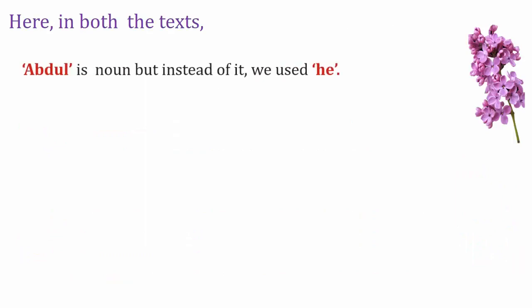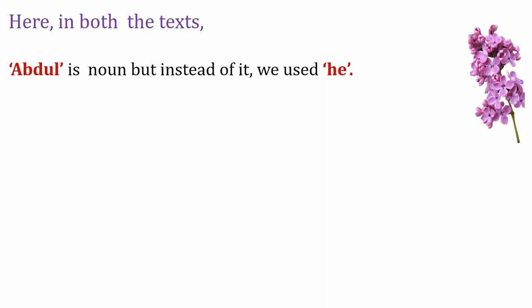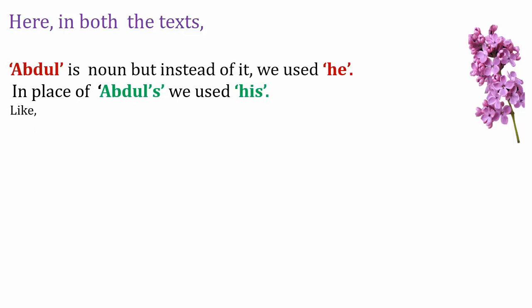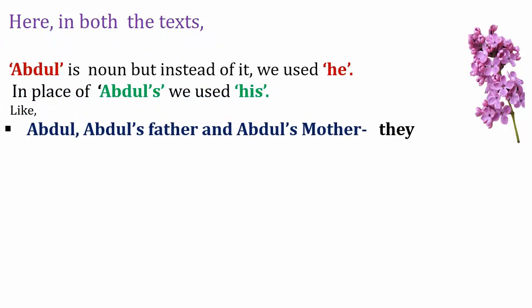Here in both texts Abdul is a noun, but instead of it we use what? He. In place of Abdul's we used his. Like that, Abdul's father and Abdul's mother, these are the nouns, but instead of those nouns we just use they. Parrot: instead of parrot we use it. So these are the pronouns. We are substituting the noun.